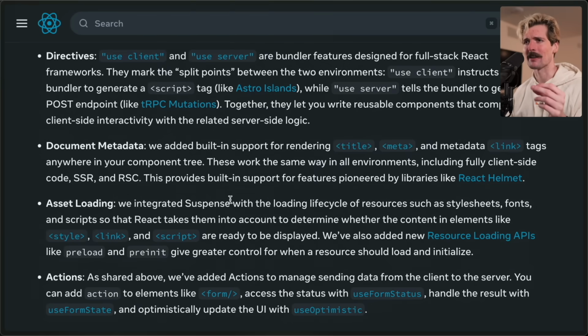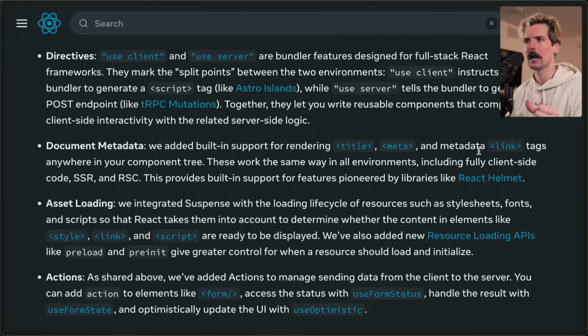Document metadata is an interesting addition here too. We've added built-in support for rendering title, meta, and metadata link tags anywhere in your component tree. These work the same way in all environments, including fully client-side code, SSR, and RSC. This provides built-in support for features pioneered by libraries like React Helmet. Yeah, RIP Helmet and all the libraries that did these things differently.